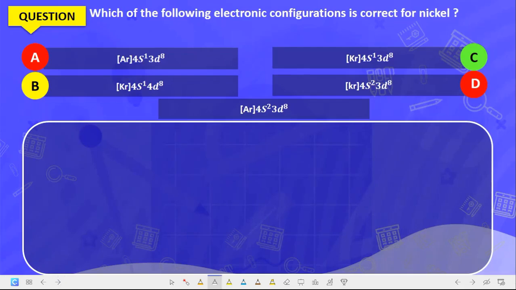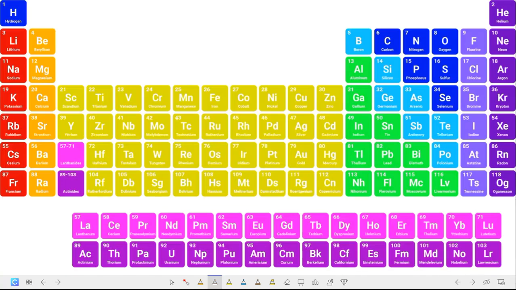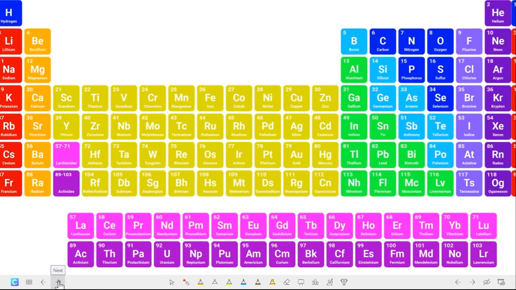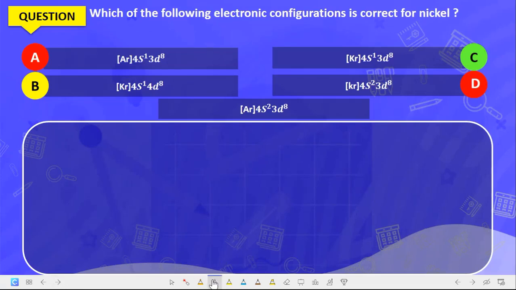Which of the following electronic configurations is correct for nickel? What is the atomic number for nickel? Let's come back to our periodic table. Nickel is 28, so it has 28 electrons. Writing the electronic configuration, it becomes 1s2, 2s2, 2p6, 3s2, 3p6.